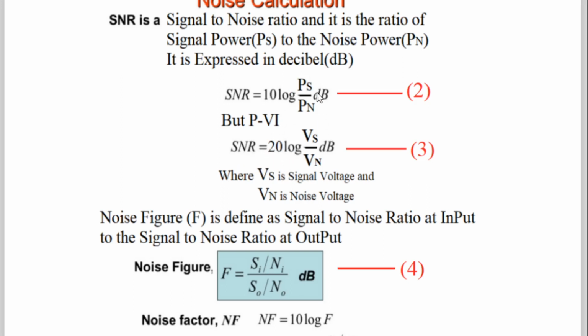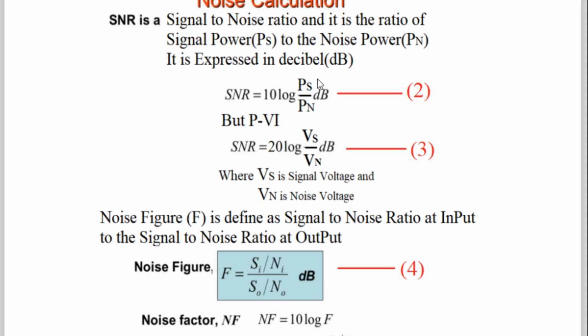Why did this 20 come here? It's simple mathematics. 20 log to the base 10 of Vs divided by Vn. Vs means signal voltage, Vn is noise voltage, and it is also given in dB. So this is also one of the important equations.